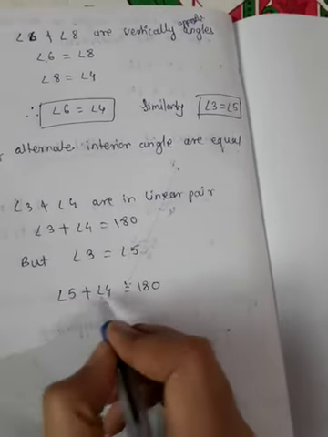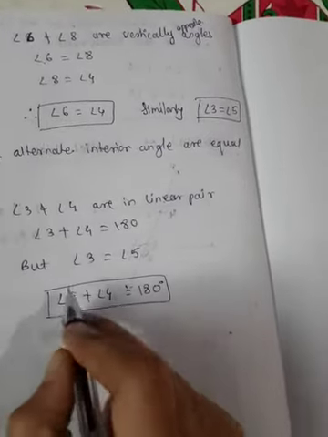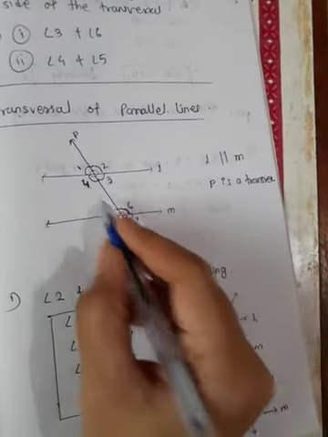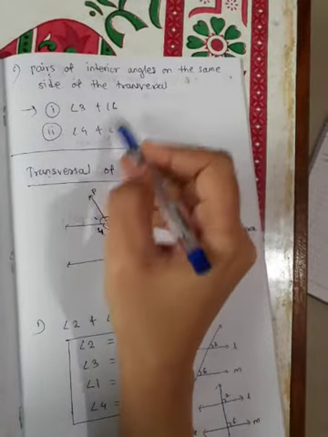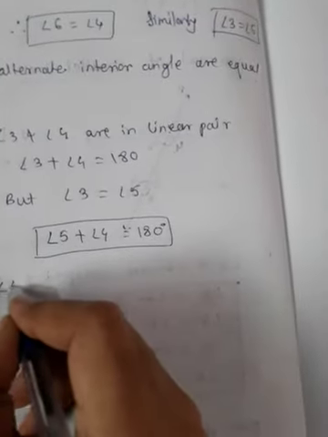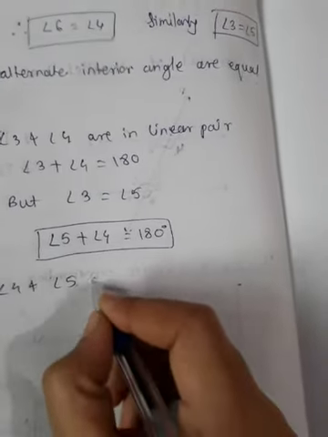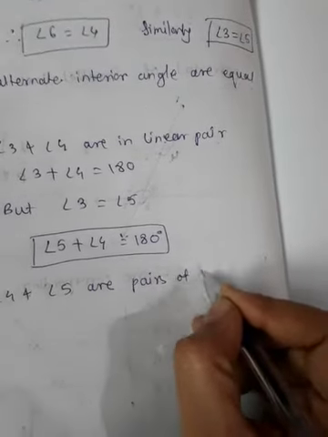Angle 5 plus angle 4 is equal to 180 degrees, and angle 5 and angle 4 are nothing but pairs of interior angles on the same side of transversal.